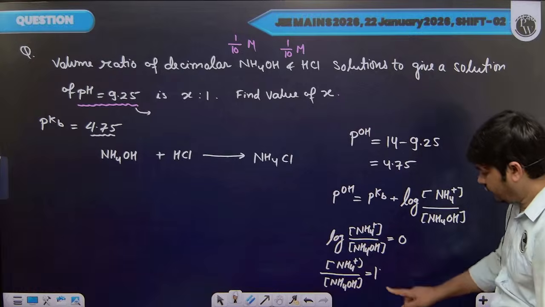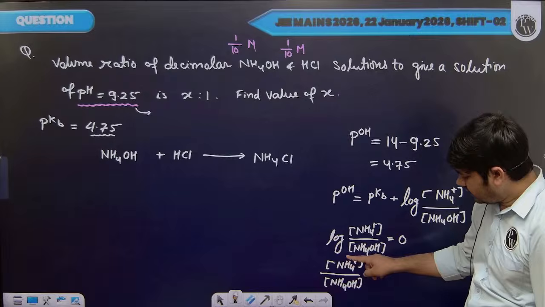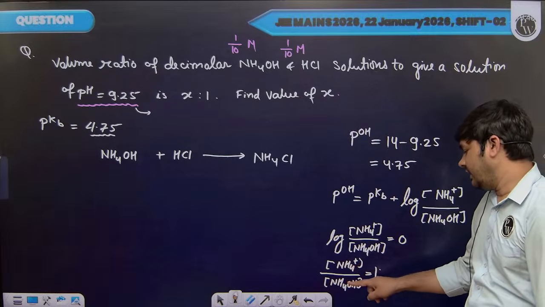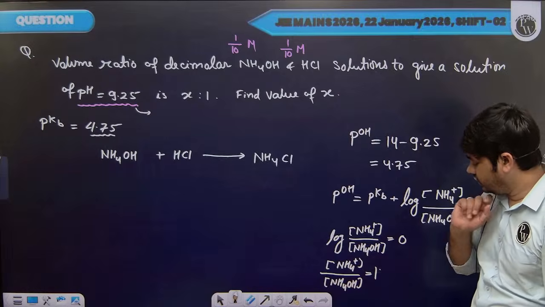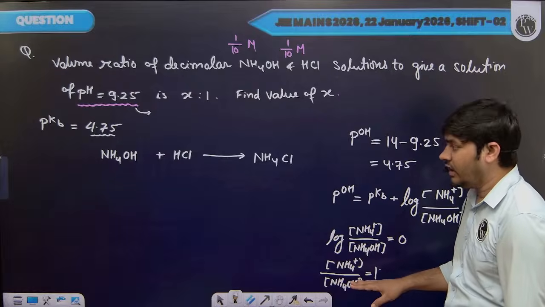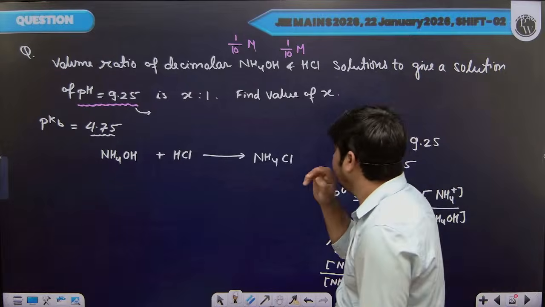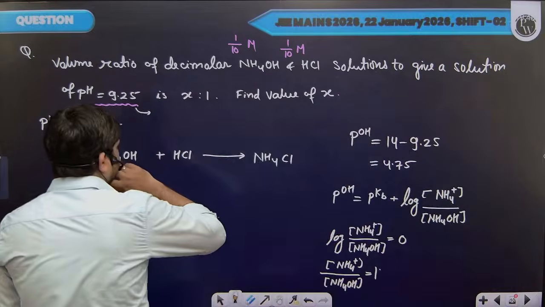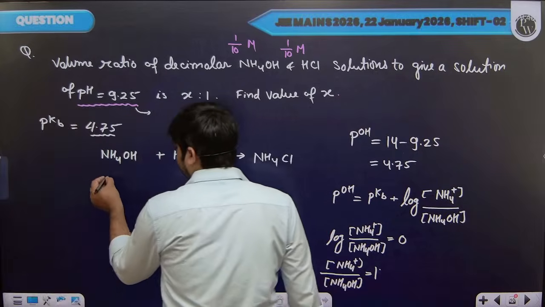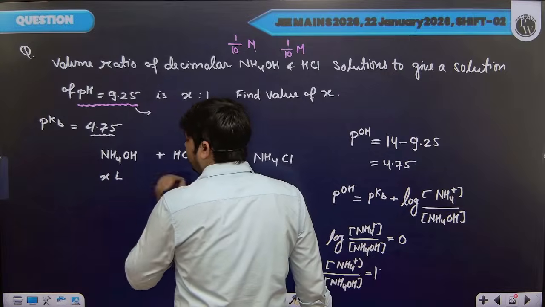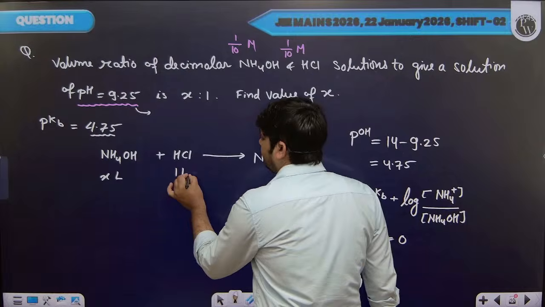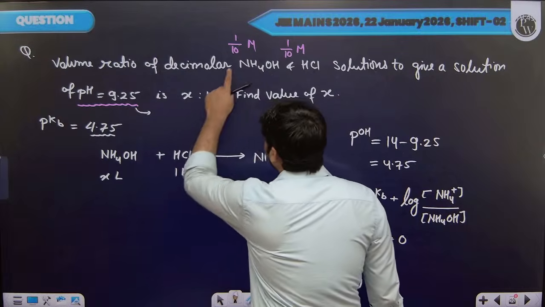Clear? So we need to find out the concentration of ammonium ion formed after the reaction and the concentration of NH4OH left after the reaction. Now the volume ratio is given, X is to 1. So let's say we are taking X liter of ammonium hydroxide and 1 liter of HCl. Molarity we know.